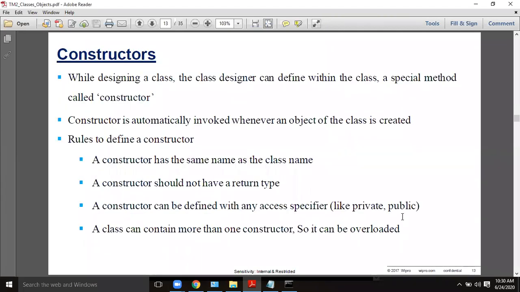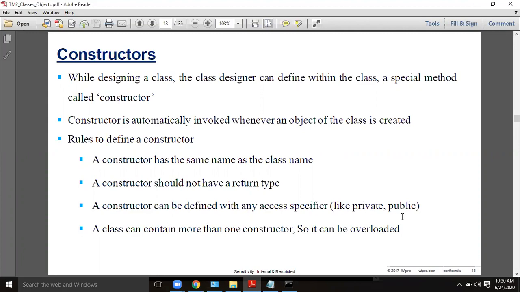The next most important concept is the constructor. What is the meaning of a constructor physically, and what happens internally? You must know this. Whenever you create an object, for example, Employee E = new Employee(), a default constructor will be created by default, and the values are set to the default initial values because you have not given anything. So the constructor is automatically created for the object.